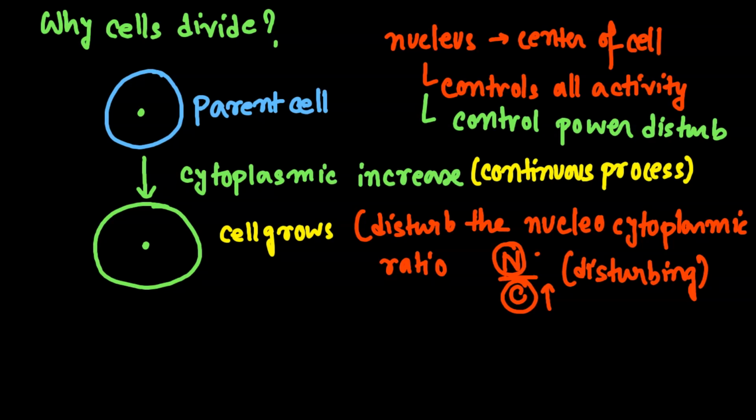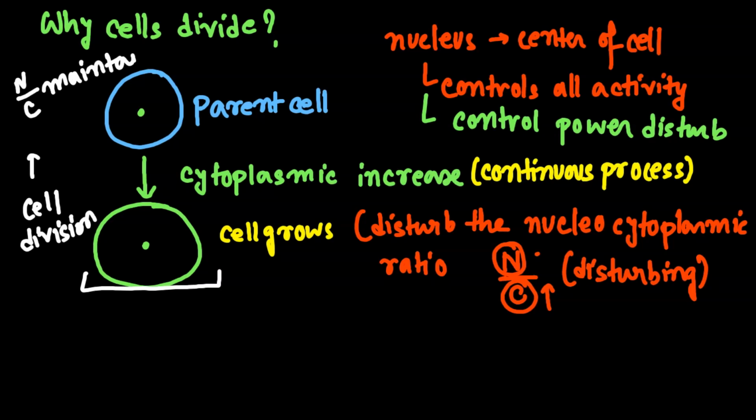For that process, we need cell division. Why do we need cell division? To maintain the nucleocytoplasmic ratio. Somehow it happens that the nucleocytoplasmic ratio is decreasing, or the cytoplasm is increasing. So to have command, so that the nucleus is capable of controlling the whole cell, it is very important that the cell should divide.